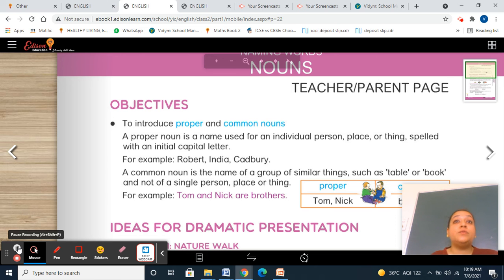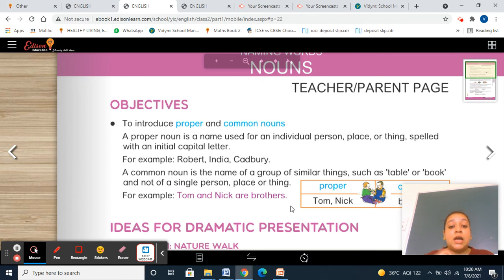There are many books with you, yes or no, but we are right now talking about the proper noun, proper thing noun, proper book name. That is Hands on English. Getting this point? So Tom and Nick are brothers. Brothers क्या हुआ? Common noun. Tom और Nick क्या हुआ? Proper noun. And to identify कि हम proper noun को identify कैसे करेंगे?